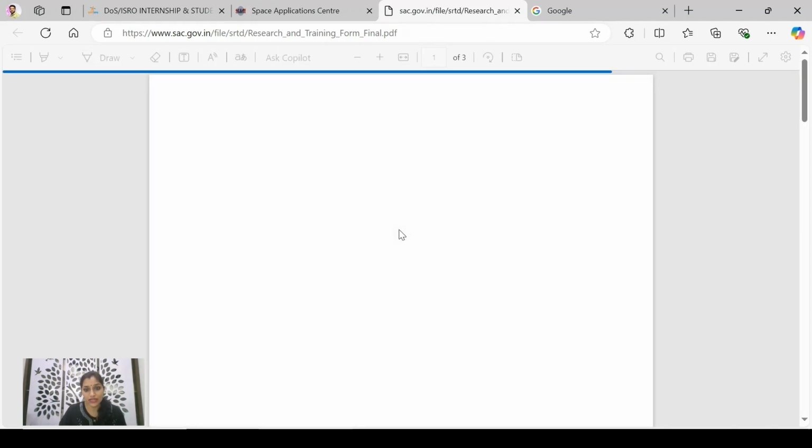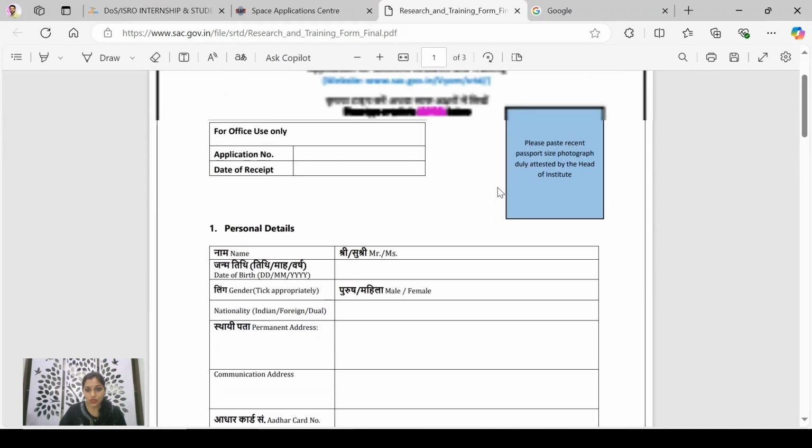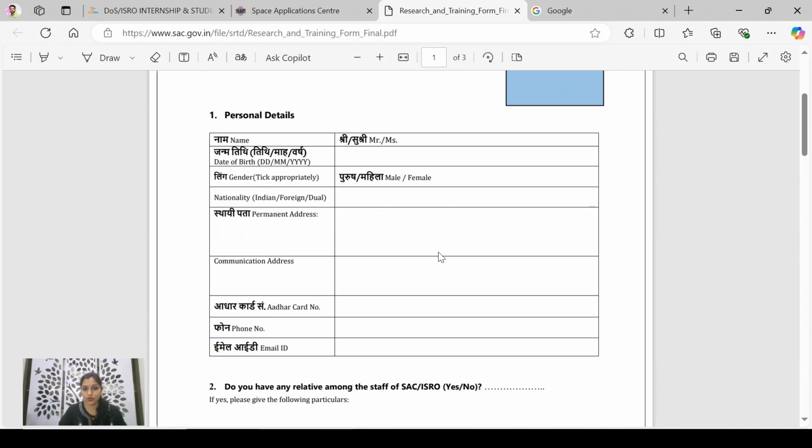Once you click on that link, the form will get downloaded. After downloading this form, you can either take a printout of that form and fill it in, and then the scanned copy can be mailed to ISRO centers. Or the other option is that in the Word file itself you can type your information.